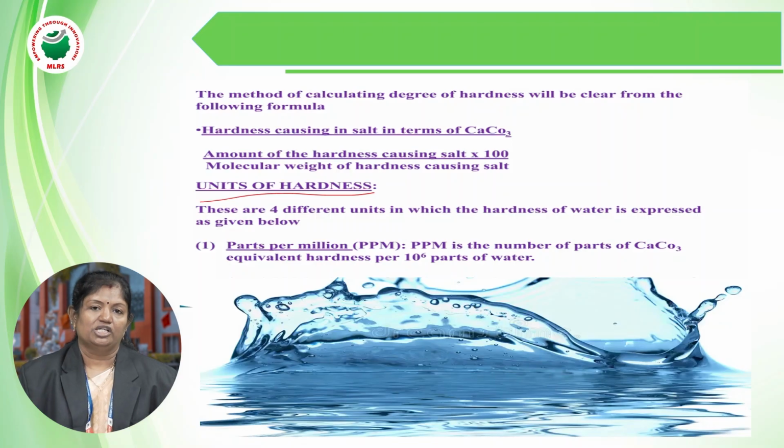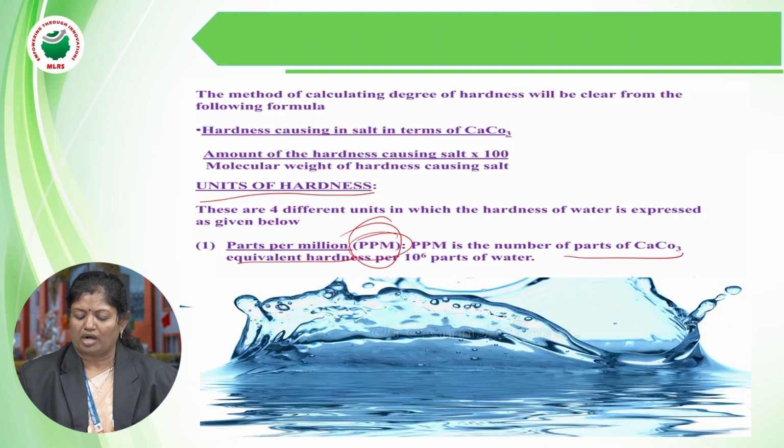What are the different units of the hardness? How will the units be measured? Different forms of the units. One of the important units is parts per million, ppm. This much ppm of the water is present, that is, hardness is present in the water. Like that we can measure, right? So parts per million, ppm.